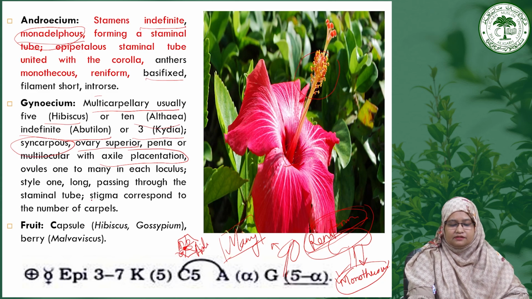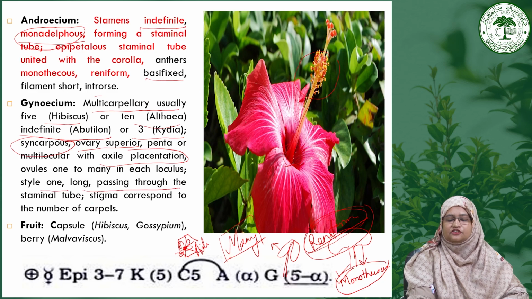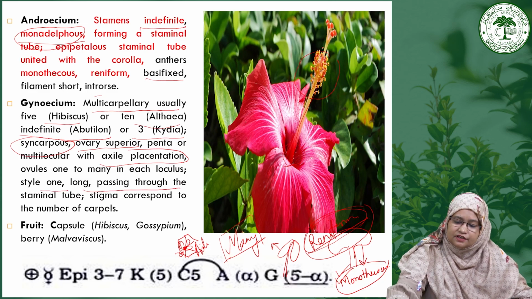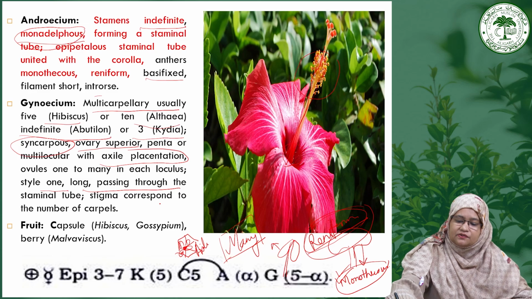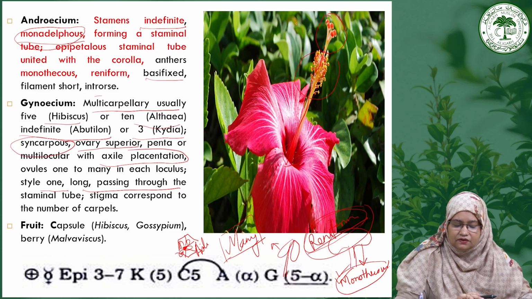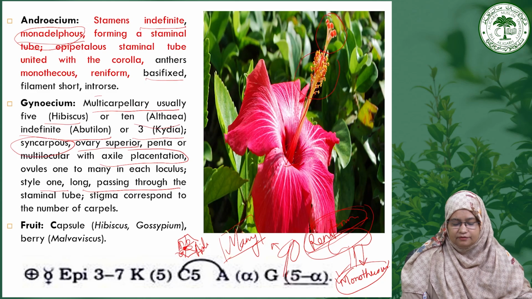And if you see, the style is one, long, and passes through the staminal tube, inside this staminal tube. The stigmas correspond to the number of carpels. Here you can see there are 5 stigmas, which means it has a pentacarpellary ovary.